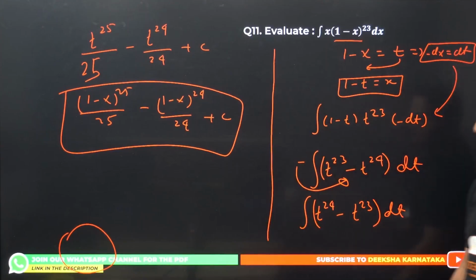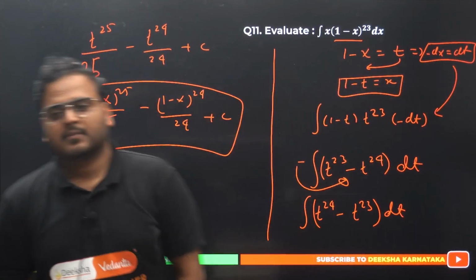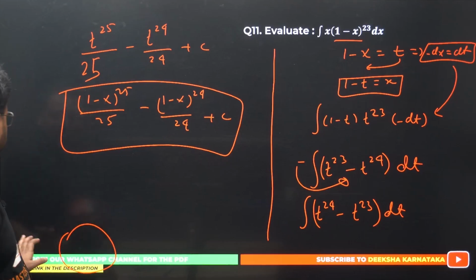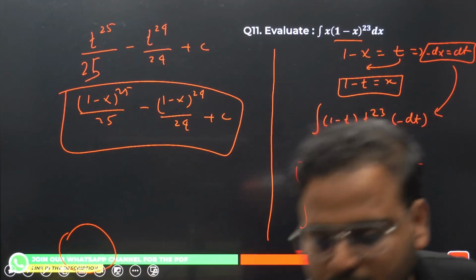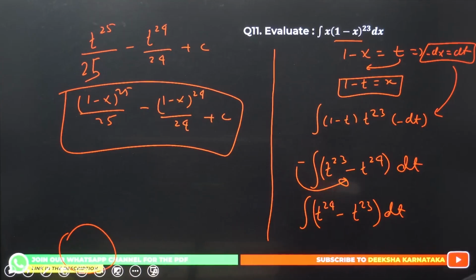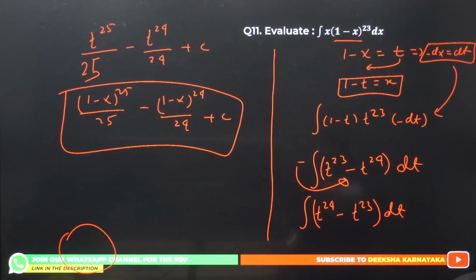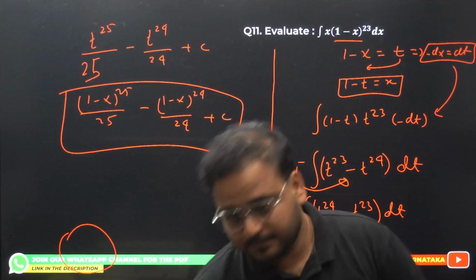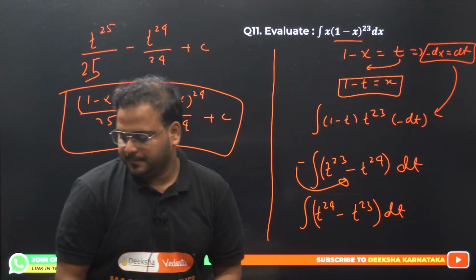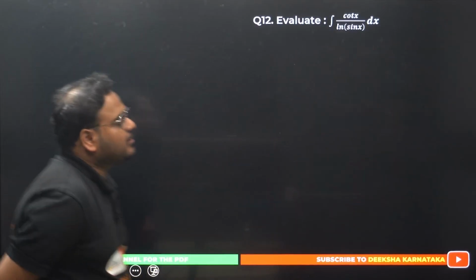Please check. Clear? Okay, 11th one is clear. Have a look. Let's move on then. Question number 12 now. Question number 12, it says cot x upon ln sin x, right?